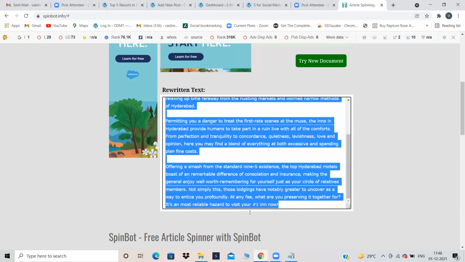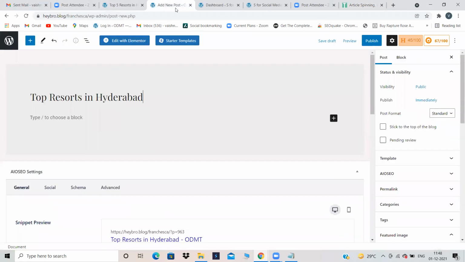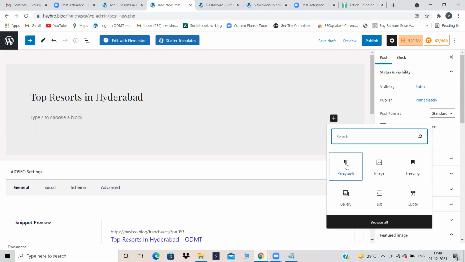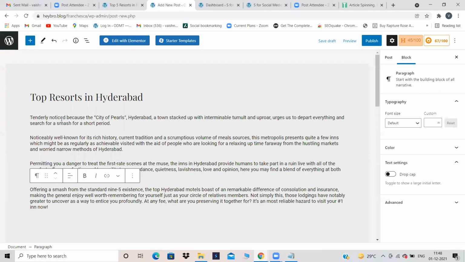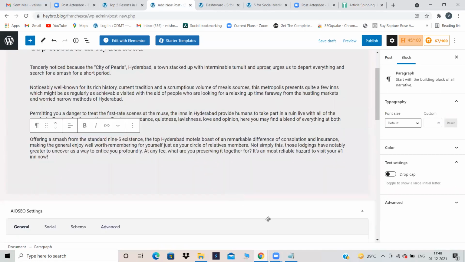So I'm just copying this content for now and coming back to writing my blog. So that is my title, and click on paragraph, add block, and click on paragraph and give the text. Okay, my title and my text are done.